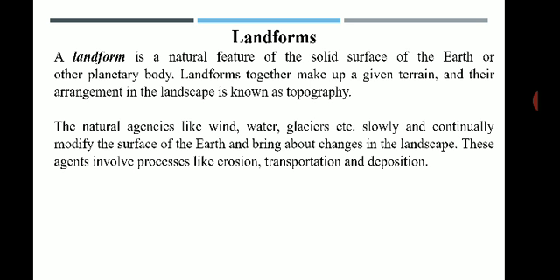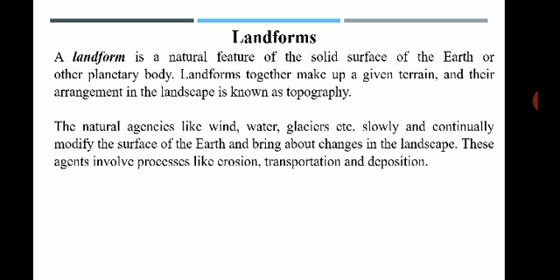All these are the natural structures or the landforms we call them. These are produced as a result of weathering, erosion, transportation, deposition, different processes which are active on the earth's surface. So these are all called the landforms, which are the natural features of the solid surface of the earth.